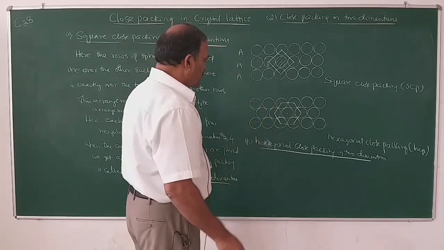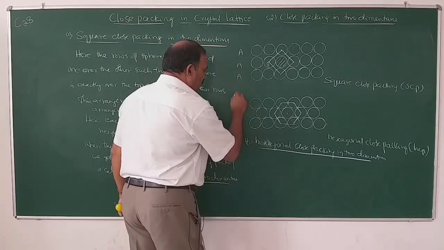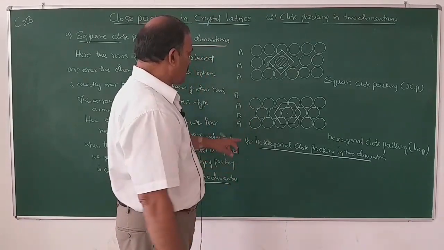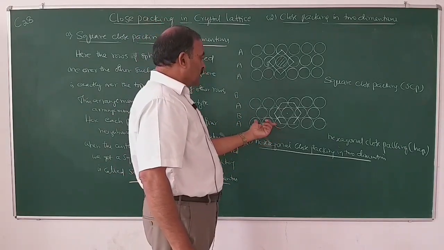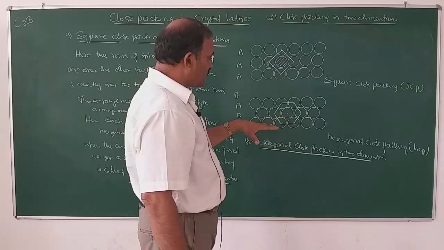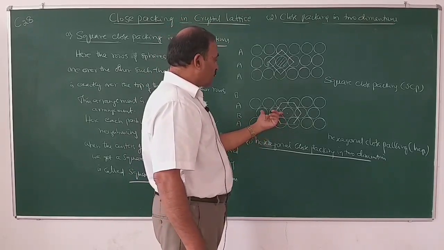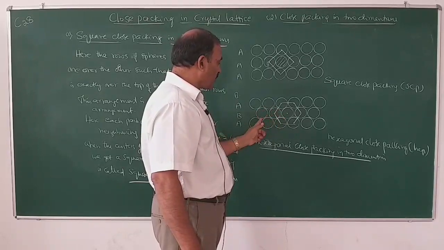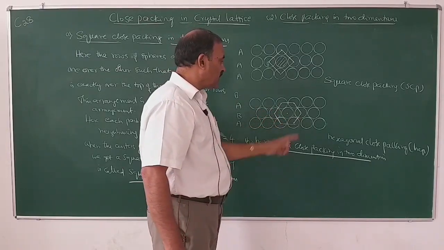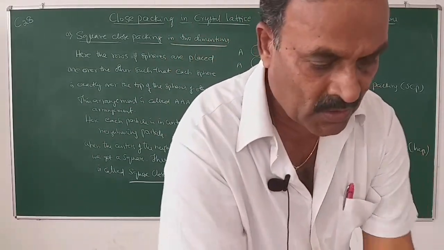Therefore, this type of arrangement is called AB type arrangement. In this arrangement, the rows of spheres are so arranged that the spheres of the second row are exactly over the depressions. These are the depressions.